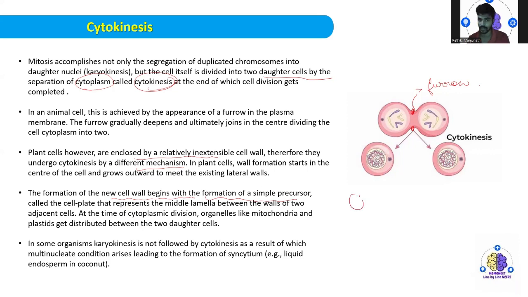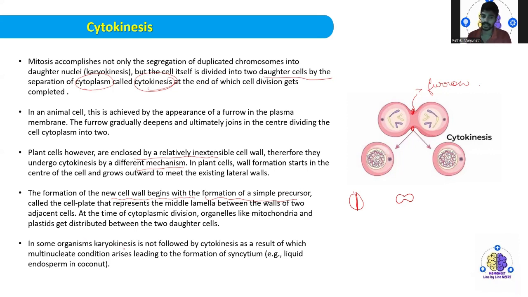So in a plant cell, what happens? A middle wall will form. But in animal cells, instead, a furrow is formed. So in plant cells, you will be observing a middle wall, then the walls of the two adjacent cells. At the time of cytokinesis, the cytoplasm divides, and the organelles like mitochondria and plastids get distributed between the two daughter cells.